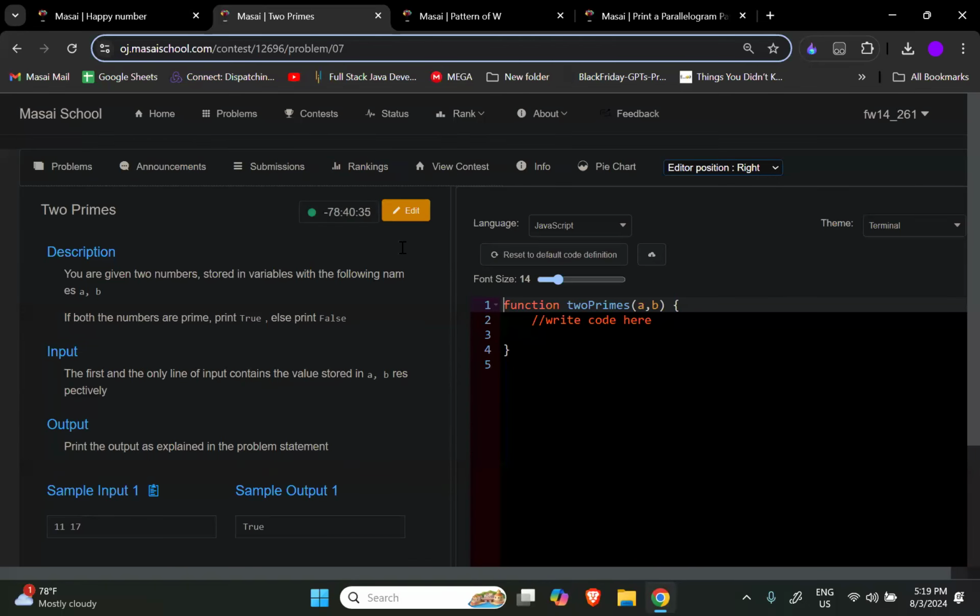2 primes. This question is quite easy. We will not waste much of the time here. But tell me, how many of you are comfortable with finding a prime number? How many of you are comfortable finding a prime number? Fast.